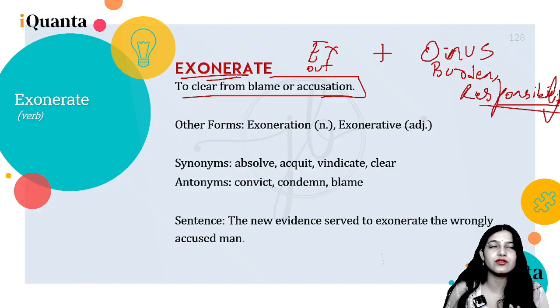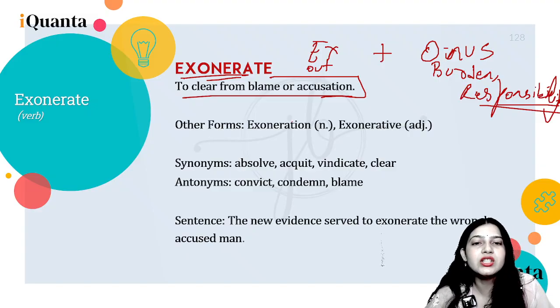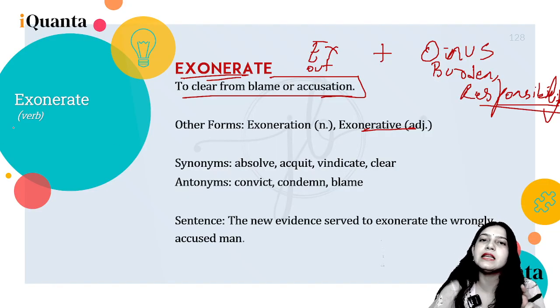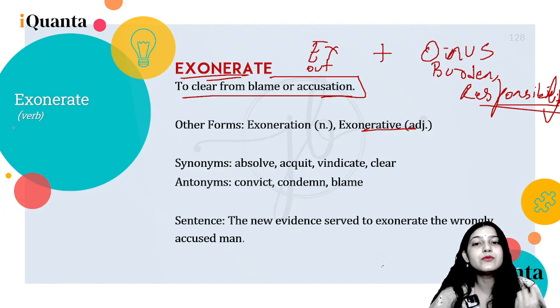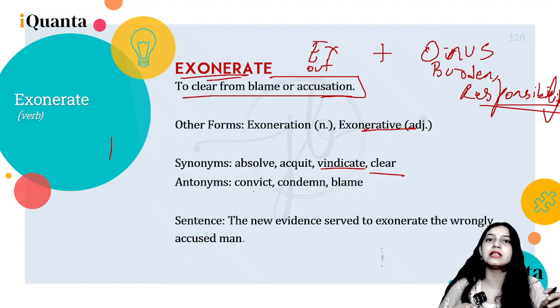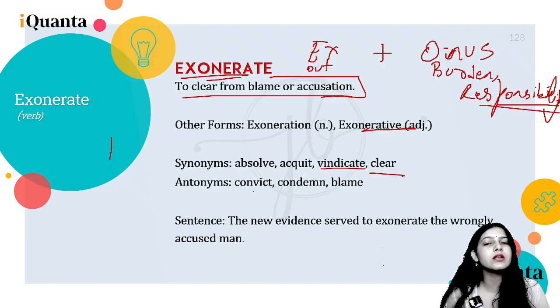Burden, blame, accusation, a responsibility that you feel you were not able to fulfill, right? Exoneration and exonerated are the other forms. Exonerate basically is a verb, right? Absolve, acquit, vindicate, clear are the synonyms. Convict, condemn and blame are the antonyms. If you can think of more synonyms, more antonyms, write those as well, right? The new evidence served to exonerate the wrongly accused man, obviously.